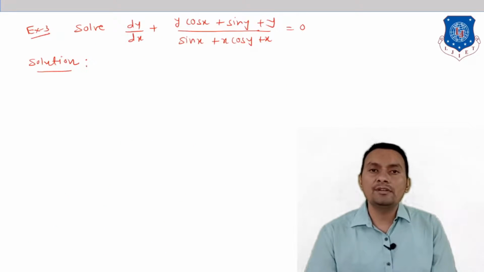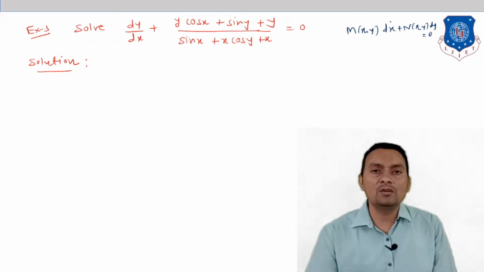Let us move on to the new question. dy by dx plus (y cos x plus sin y plus y) divided by (sin x plus x cos y plus x) is equal to 0. How to solve this kind of question? In that case, first we convert this equation into this form: M(x,y) dx plus N(x,y) dy is equal to 0. After that, we will check whether the given differential equation is exact or not.